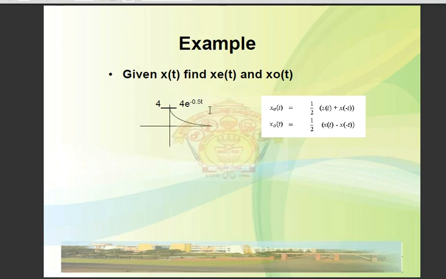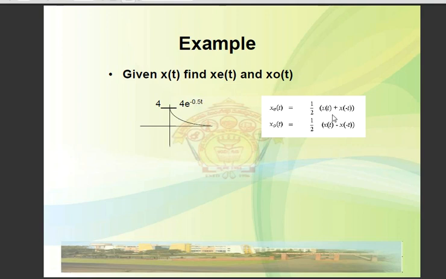Let's consider the example wherein 4 into e raised to minus of 0.5 t is our signal. This continuous time signal at t equal to 0 has the value 4, and as t takes values like 1 and so on, it goes on as 4 into e to the power of minus 0.5, and the value keeps decreasing as e to the power minus is there.